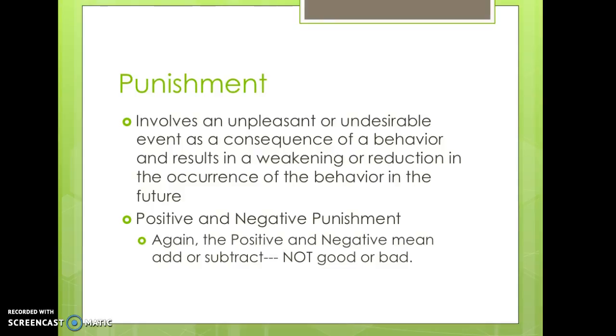The final category of consequences we will discuss is punishment. Just as with many of the terms we've been discussing, ABA does not load the word punishment with any emotional meaning. Punishment involves an unpleasant or undesirable event presented or changed as a consequence of a behavior and results in a weakening or reduction in the occurrence of that behavior in the future. Just as in reinforcement, there are two categories of punishment: positive and negative. And again, the positive and negative mean add or subtract, not good or bad.